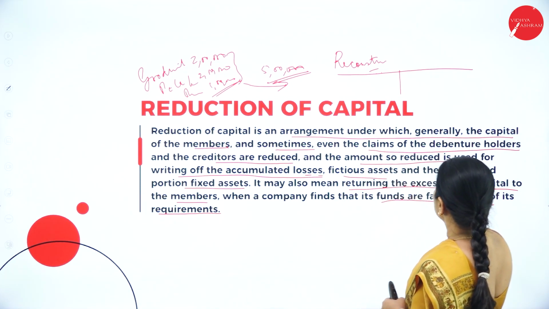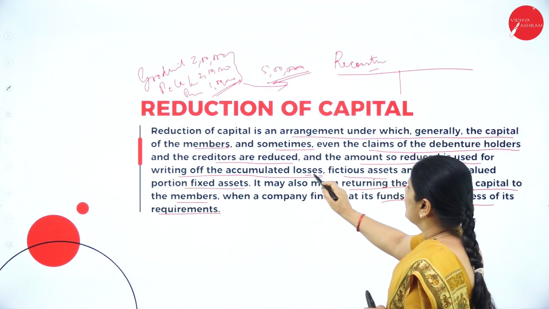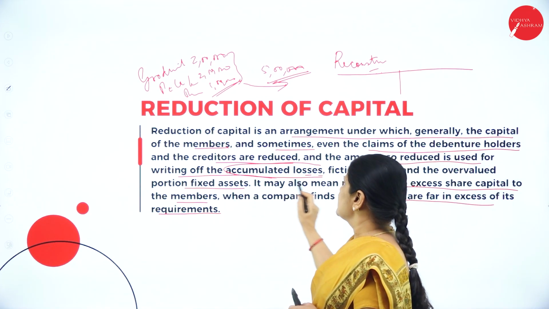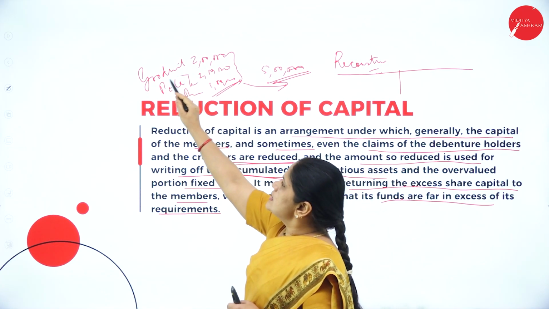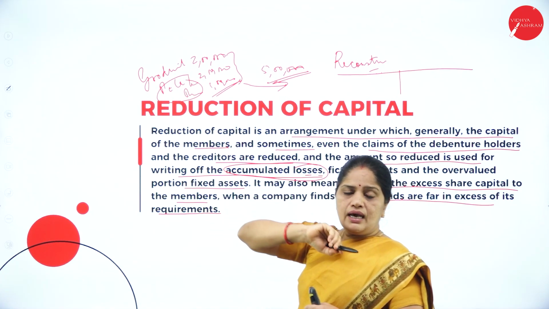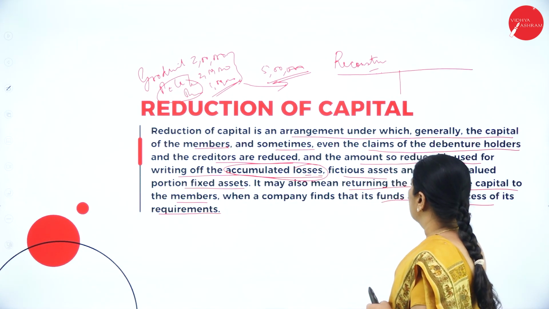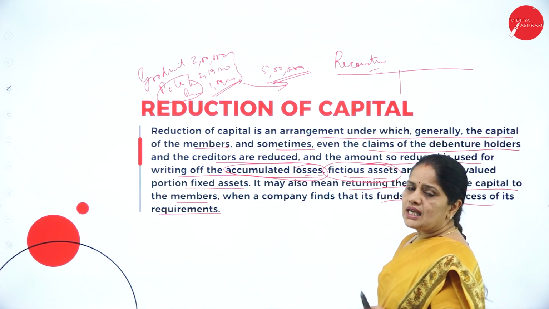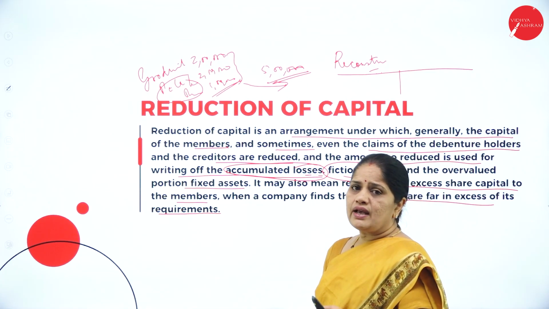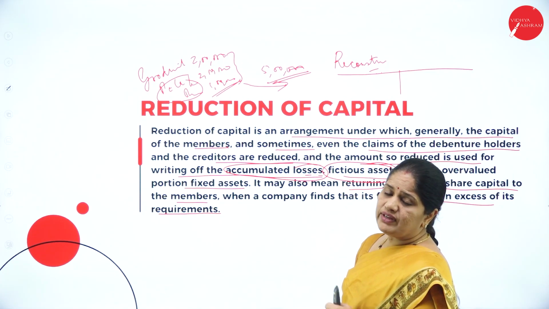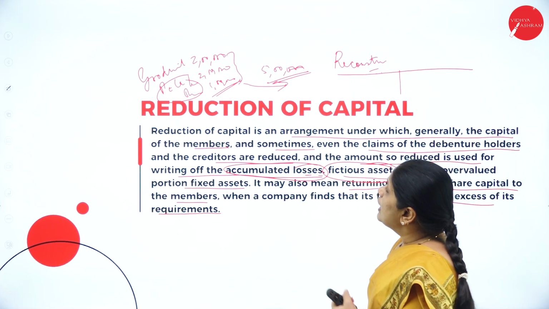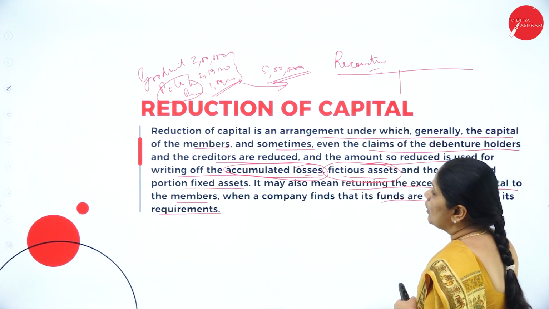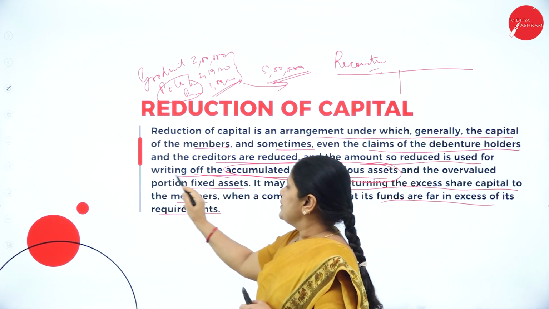So the amount so reduced is used for writing off the accumulated losses. Now what are the accumulated losses here? The P&L account and the preliminary expenses account, and fictitious assets. Fictitious assets means discount on issue of shares. Then we also have goodwill, which is a fictitious asset. All this you can write off, and the overvalued portion of fixed assets.